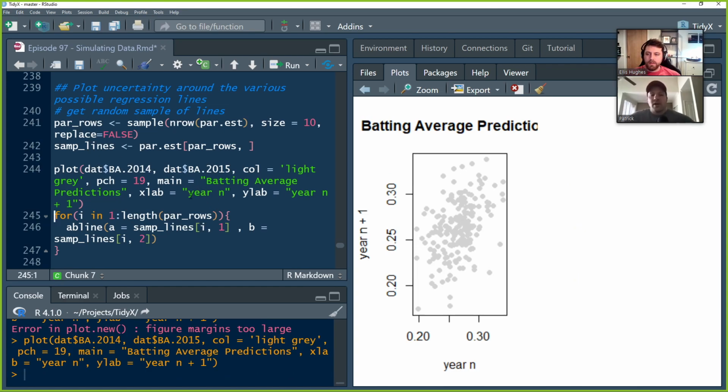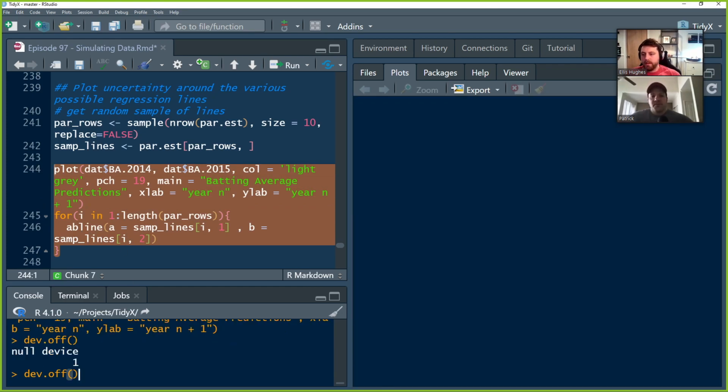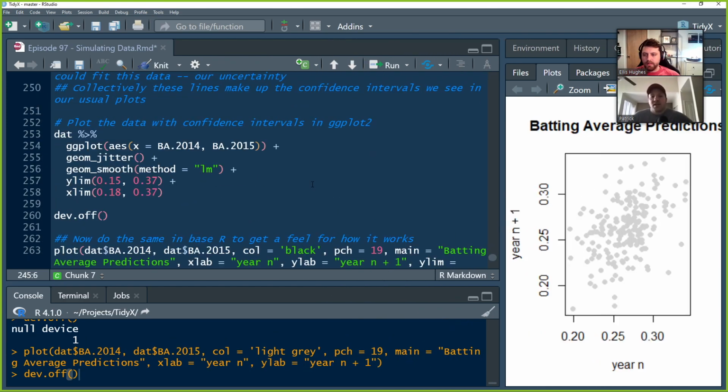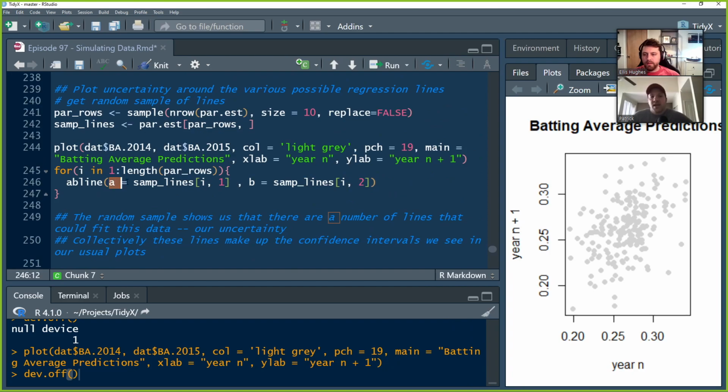Okay, so that's the data that we were looking at. And now I'm going to use a for loop, and I'm going to say for i in 1 to length of the parameter rows. Remember, that's our random sample of 10. I want to produce each of those 10 lines. So now instead of passing the model fit, I have to actually pass an a and a b, a slope and an intercept.